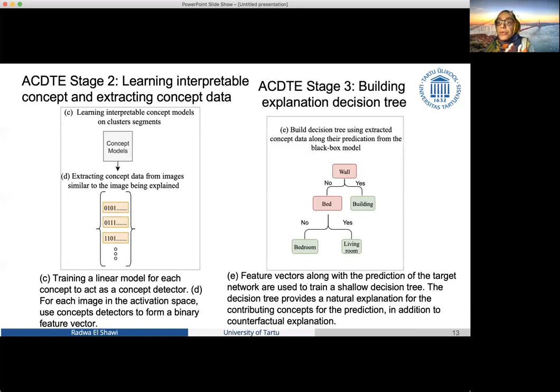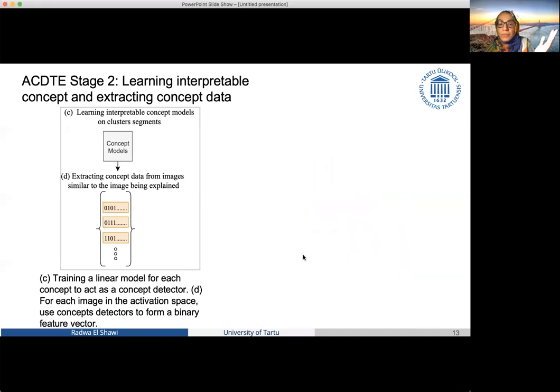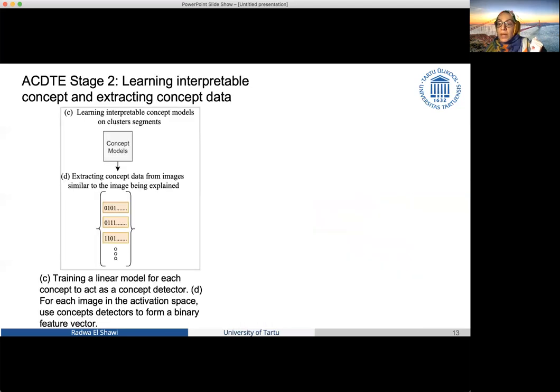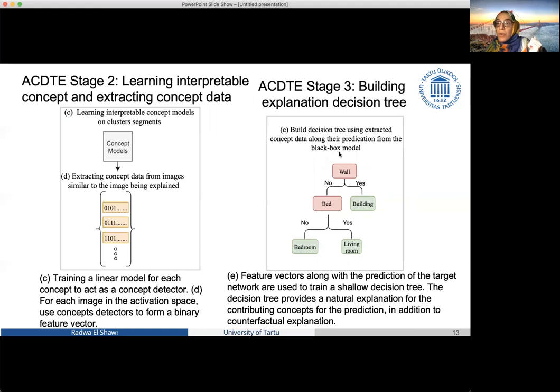And in the third stage, I train a decision tree model that is able to identify the concepts that are important for the explanation, in addition to learning counterfactual explanations. You can simply get them from the decision tree, which are the concepts that should be changed in order to flip the prediction. So for example, here we are trying to explain why this image has been predicted as a bedroom, and this is the explanation tree for the image.